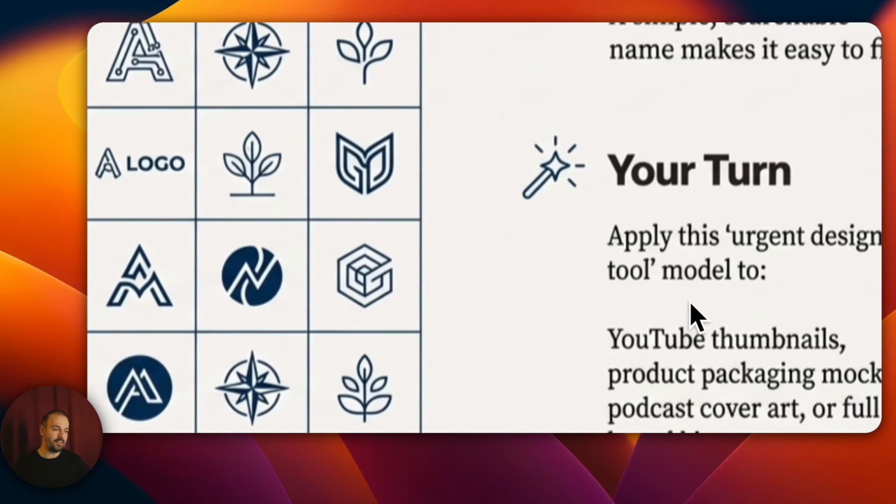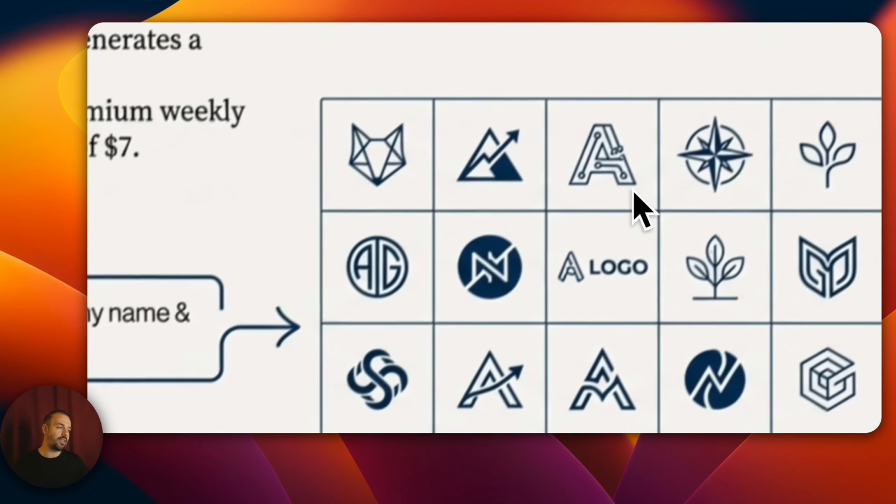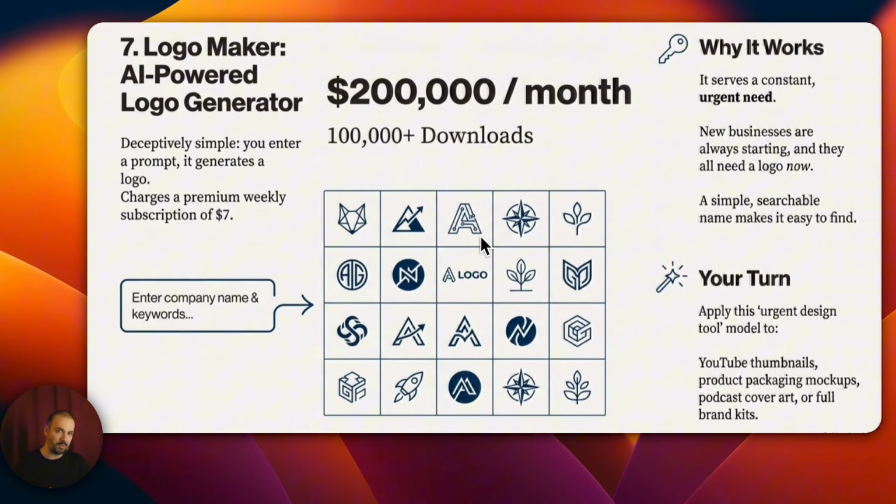AI Logo Maker. Here are things like the company name and keywords. If it makes logos for you, you've probably seen these already, but isn't it surprising that an app that's only 6 months old can make this much money? Especially if you're interested in artificial intelligence, sometimes it feels like everything has already been done. You might think, they've already done this, whoever did it is already making money, everyone already knows about this. But that's not how it works at all.